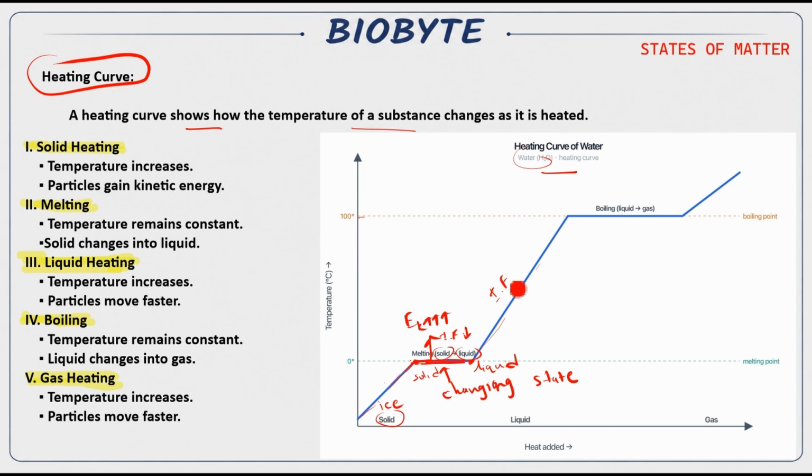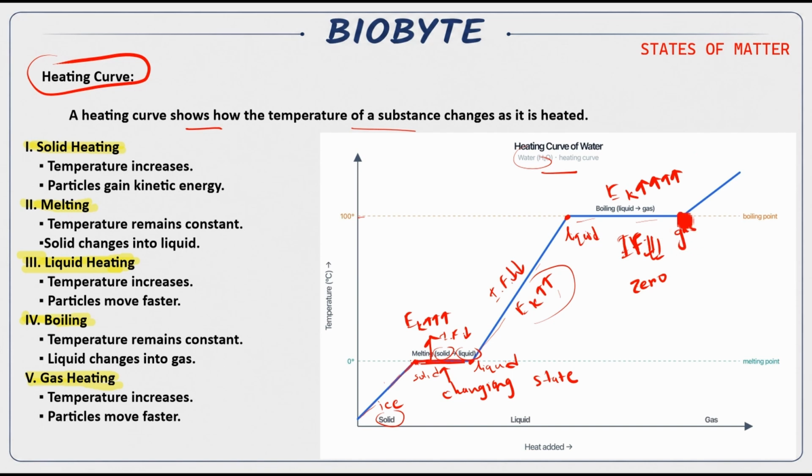That means the intermolecular forces are going down gradually and the kinetic energy is going up. The molecules are getting more apart from each other, and at this point the liquid will gradually turn into gas, and at this point it will be 100% gas. The kinetic energy will be higher gradually, and the intermolecular forces are the lowest here, nearly zero.